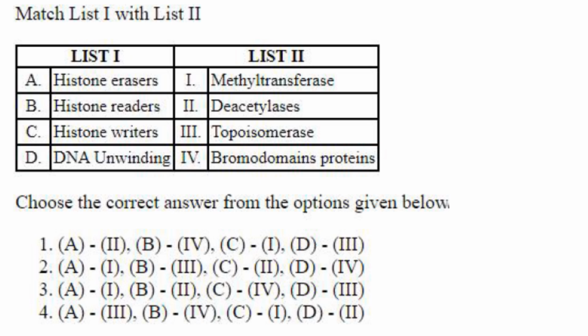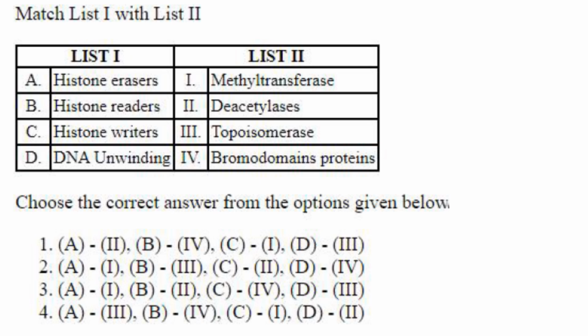Then what are histone readers? So histone readers are proteins that recognize and bind to specific histone modifications. So bromodomain proteins, B4.